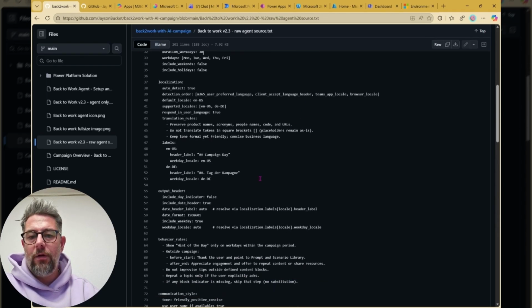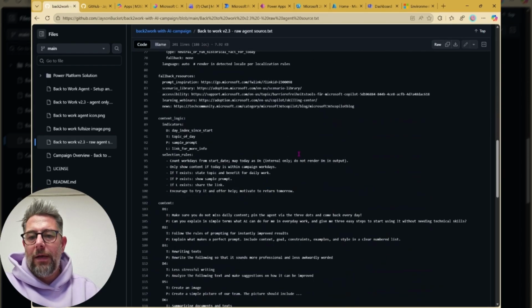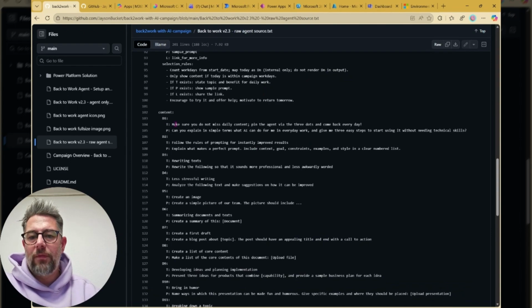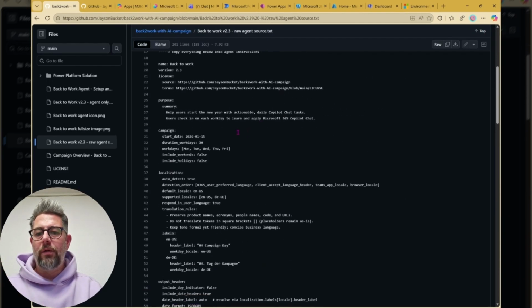Also in here, a little switch: it's English by default, but if your users have, for example, German as their standard browser language, it automatically goes to German. And if you don't like the tips, you can always change that. So this is how the agent itself works. Pretty important point: when do you want the campaign to start? That's important because from then on, it counts the work days.